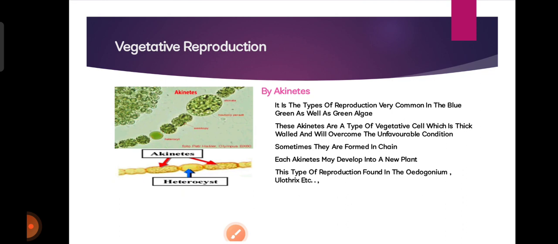Vegetative reproduction by akinetes. It is a very common type of reproduction in blue-green algae as well as green algae. These akinetes are a type of vegetative cell with a thick wall that helps overcome unfavorable conditions. Sometimes they are formed in chains as seen in the diagram. Each akinete may develop into a new plant. This type of reproduction is found in Oedogonium and Ulothrix.